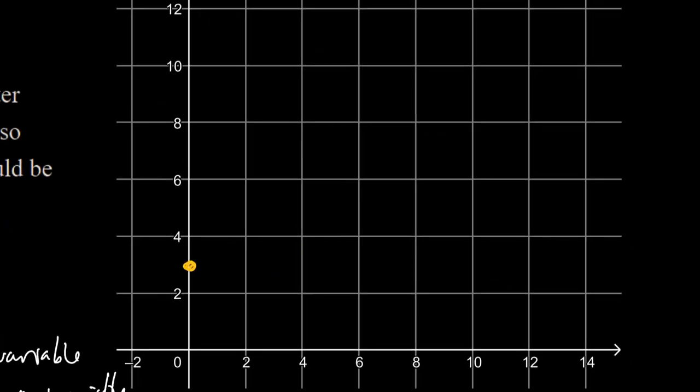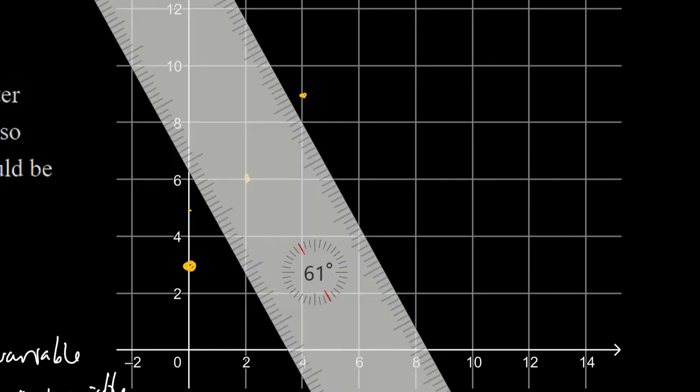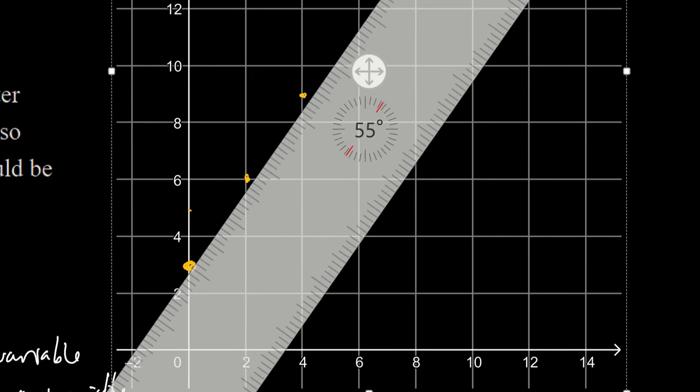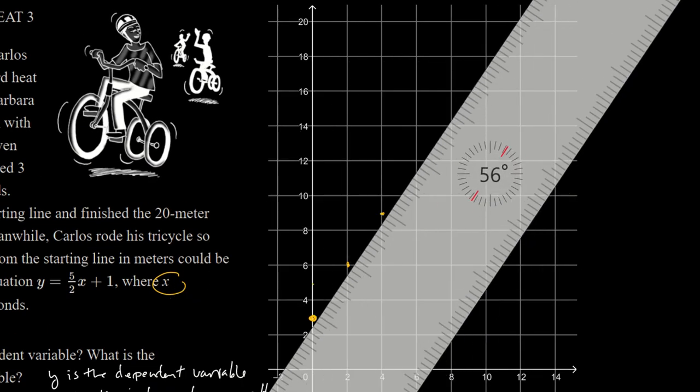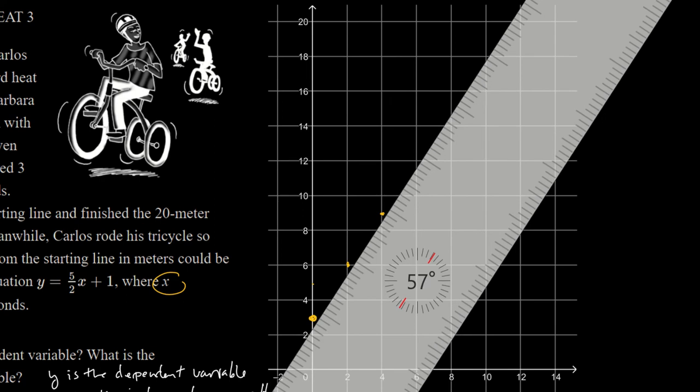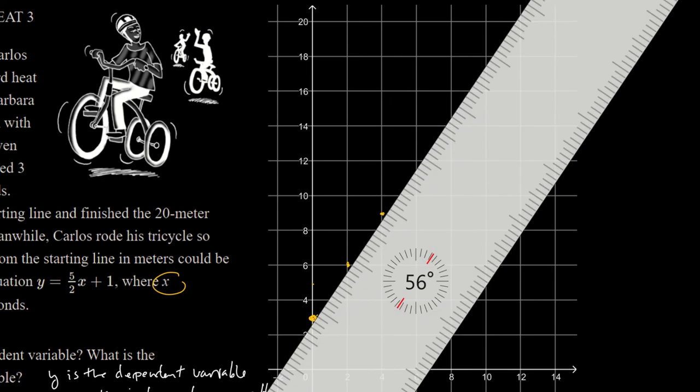So if I was to do this, here's 1, 2, 3 meters, right? That's 3, 4, 5, 6 meters in 2 seconds. And then for this scale, I'm going up 1 and 1.5 for every 2 seconds. So these values give me a nice look at Barbara's progress. Let me grab the ruler tool here and just line this up. Probably I should zoom out. Oh, that's going to be difficult. Zoom out, and then I'm just going to attempt to sketch her graph.